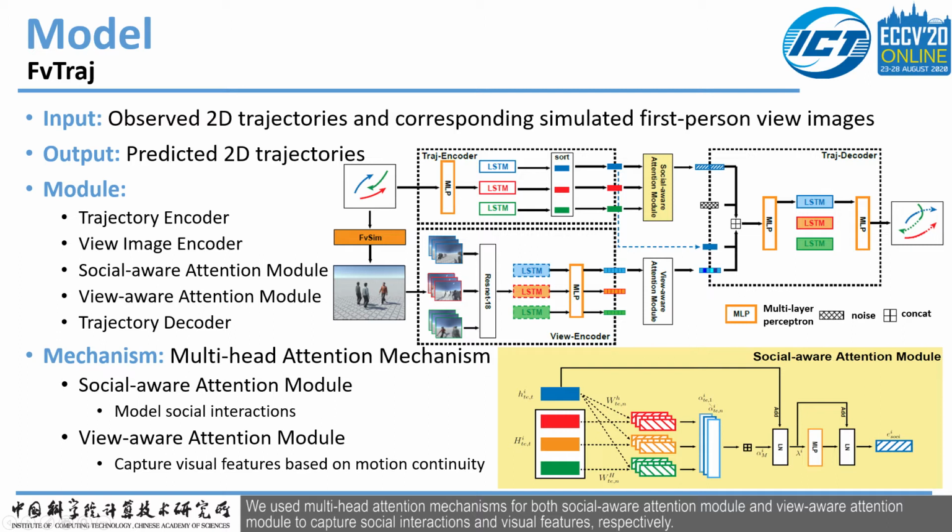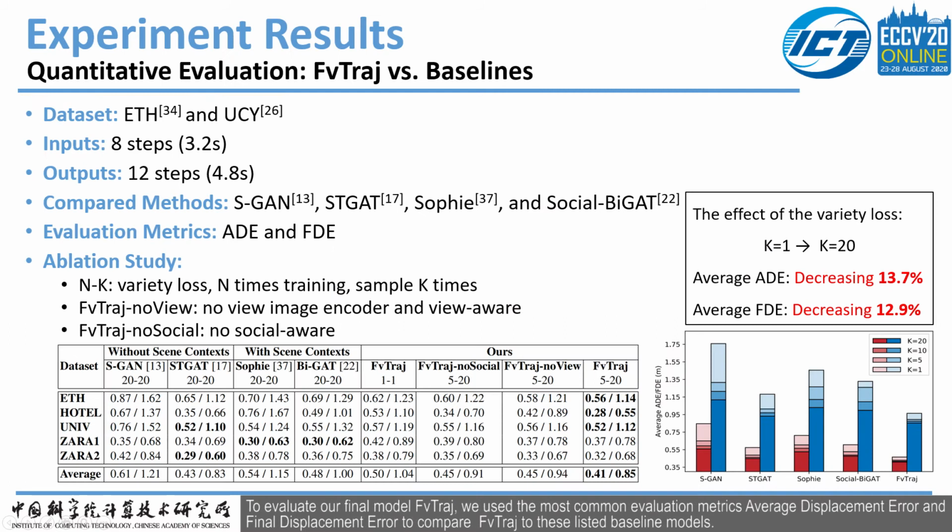We use multi-head attention mechanisms for both the social aware attention module and the view aware attention module to capture social interactions and visual features, respectively. To evaluate our final model Future, we use the most common evaluation metrics, average displacement error and final displacement error, to compare Future to the listed baseline models. We then performed an evaluation study using various control settings to evaluate the contribution of each major component of Future. The results are shown in the table.